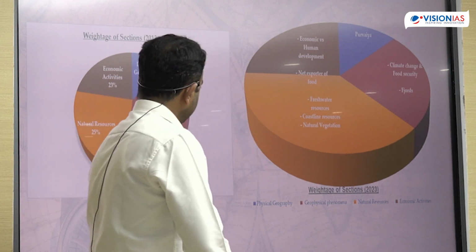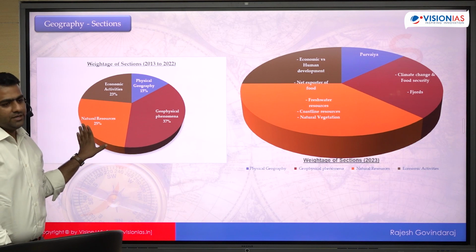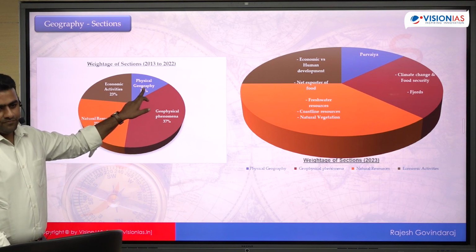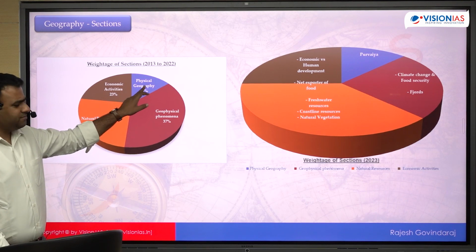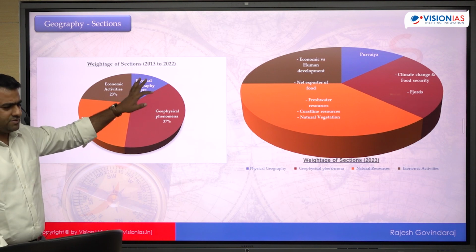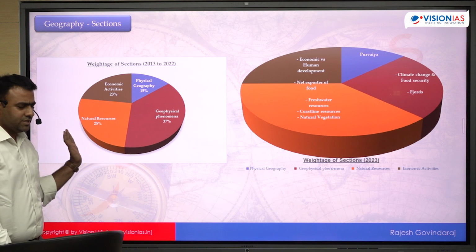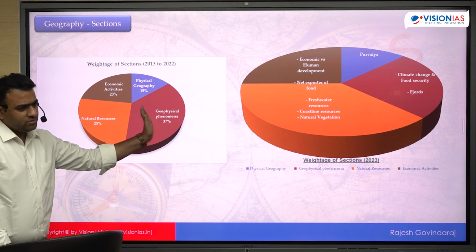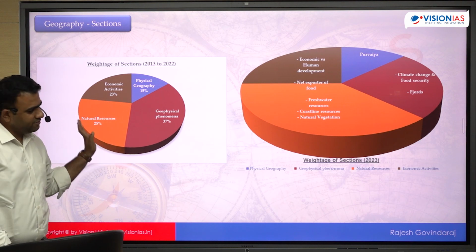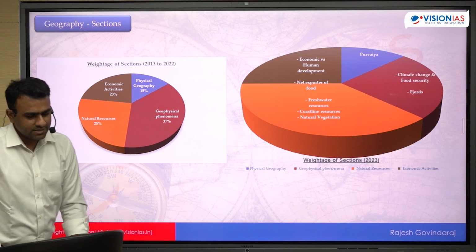This year's pattern you can see the number of questions from this area has decreased and the resources area increased. So this is almost the same, this is also almost the same. Usually 1 or 2 questions will be there. This time we have 1 question from physical geography of India as well as world, and then economic activity again 2 questions, here also 2 questions. Here 2 questions usually should have been there, but they were cut and put here. So the weightage in geophysical phenomena has decreased and natural resources has increased.